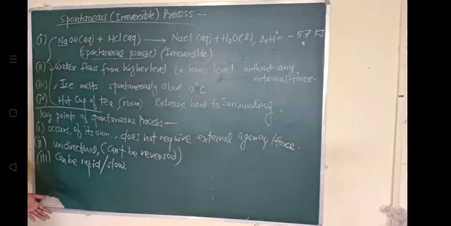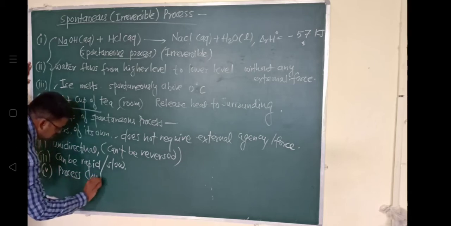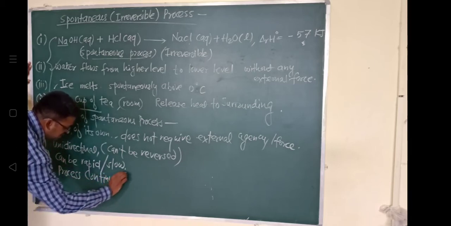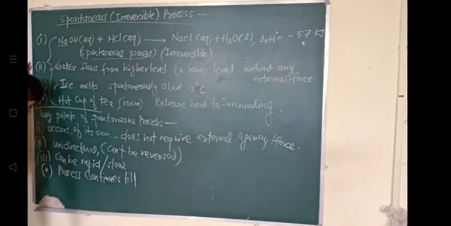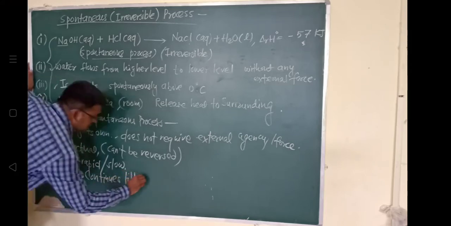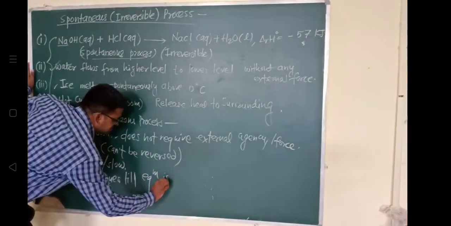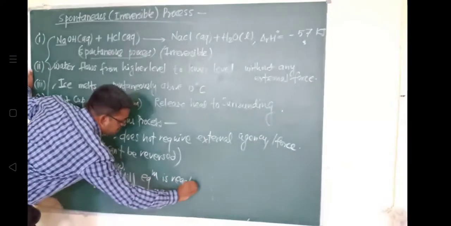And the last point, the spontaneous process continues till equilibrium is reached. So the fourth condition is what? This process continues till equilibrium is reached, जब तक equilibrium reach नहीं होता, okay. Consider करते हैं example हम लोग a hot cup of tea.